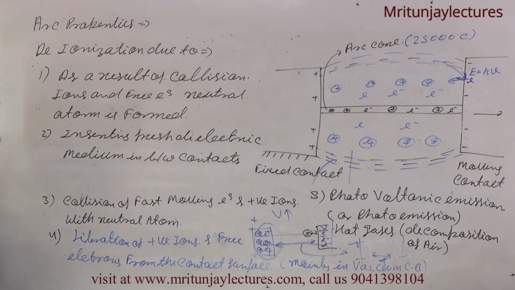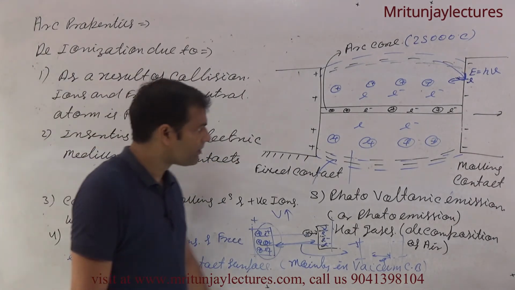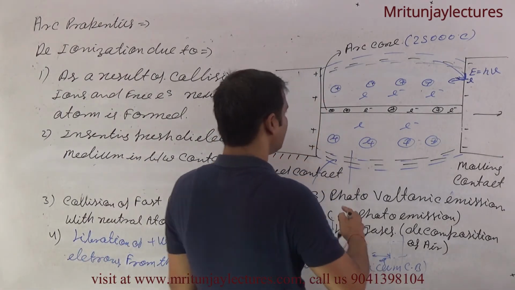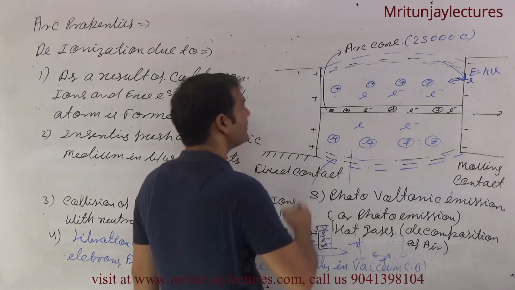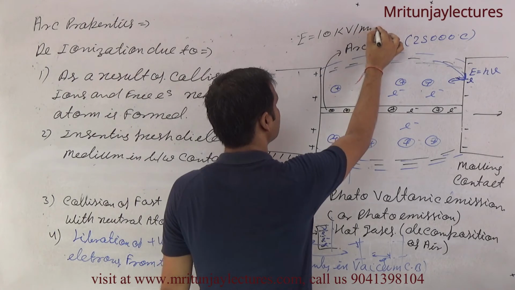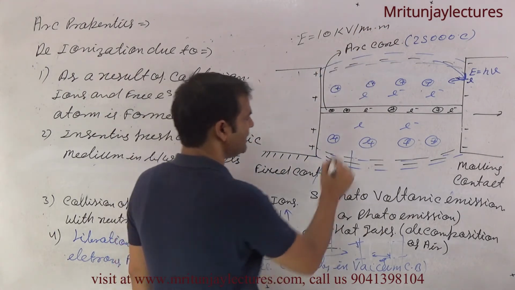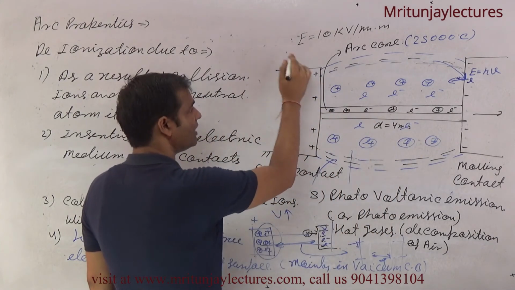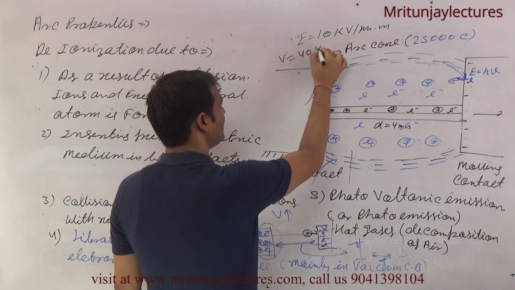Clear? If fresh dielectric medium is inserted very fast, suppose that E is equal to 10 kV per millimeter, and suppose this distance D is equal to 4 millimeter. How much voltage is required? That is 40 kilovolt.